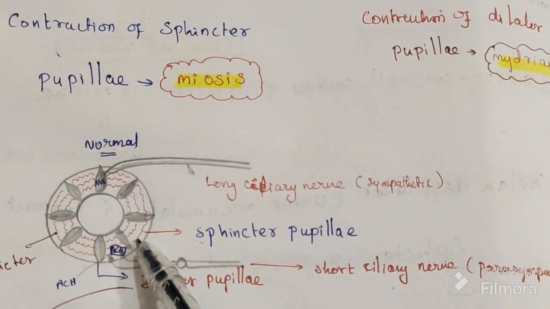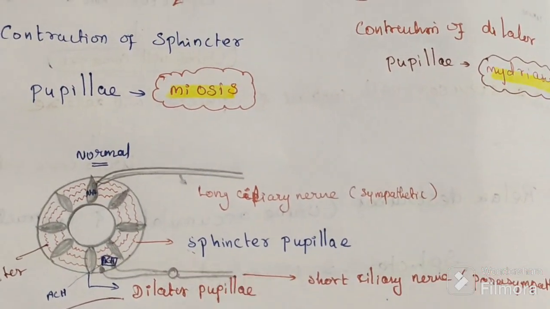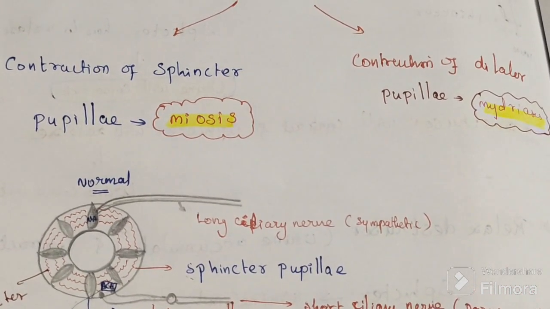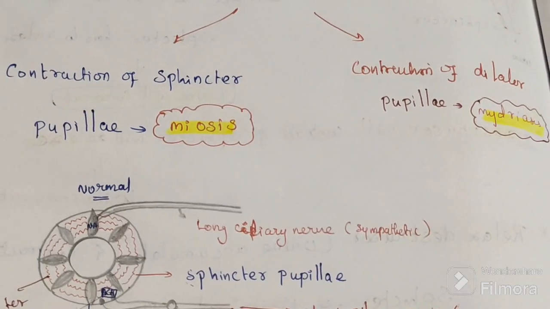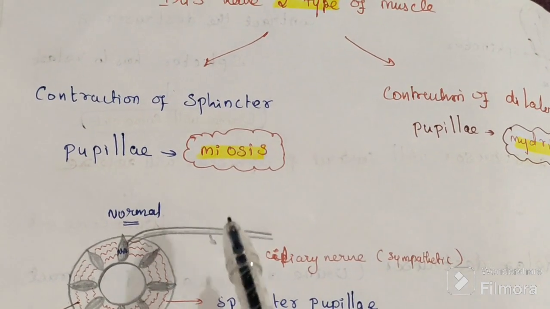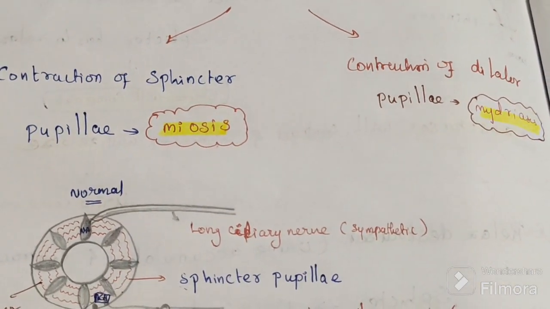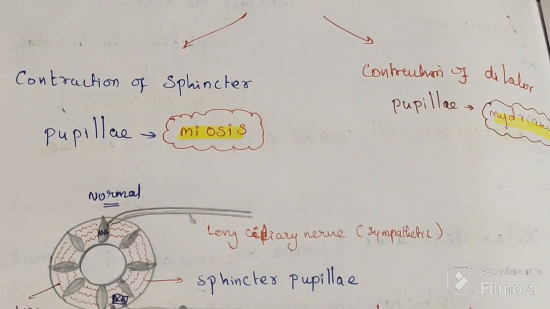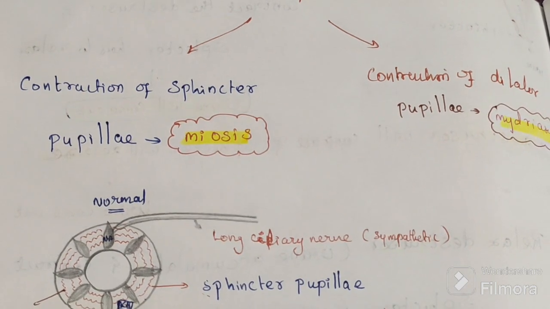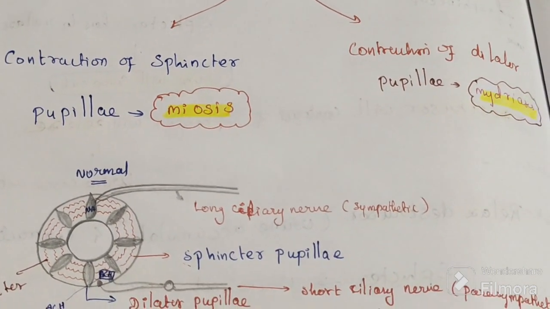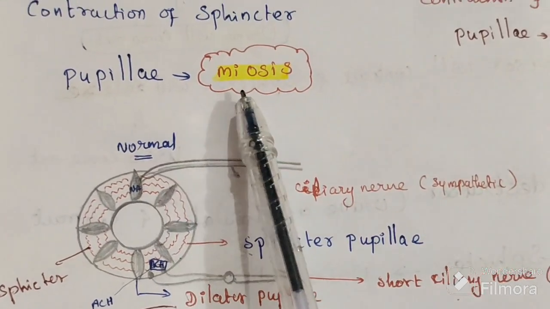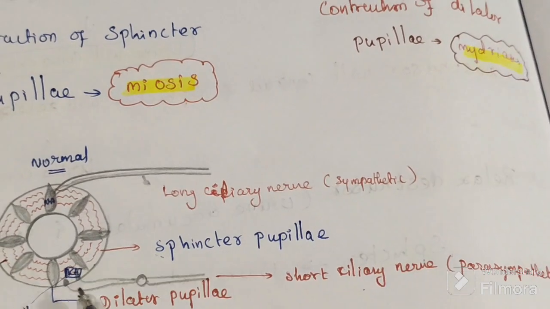These sphincter pupillae are all contracting, the pupil will shrink. It will cause miosis. The pupil will shrink during contraction, and this is called miosis. So the sphincter pupillae contracting causes miosis.